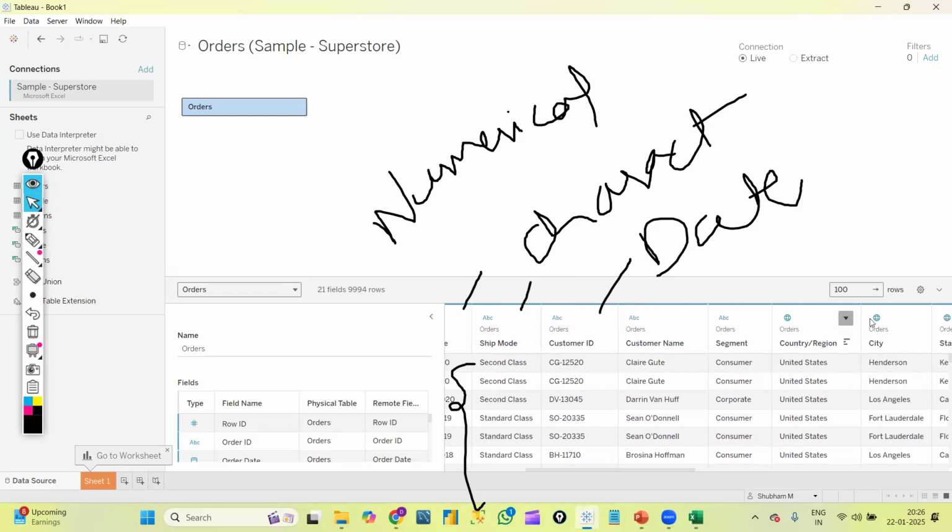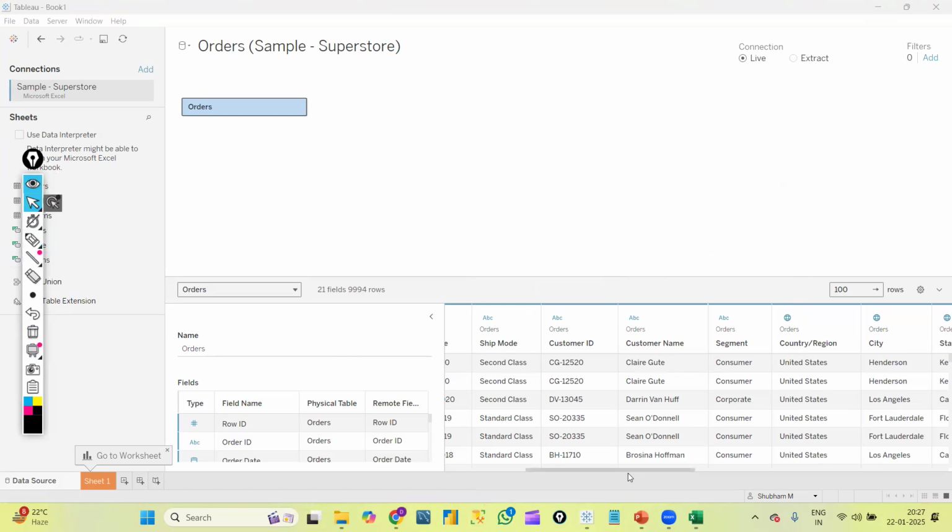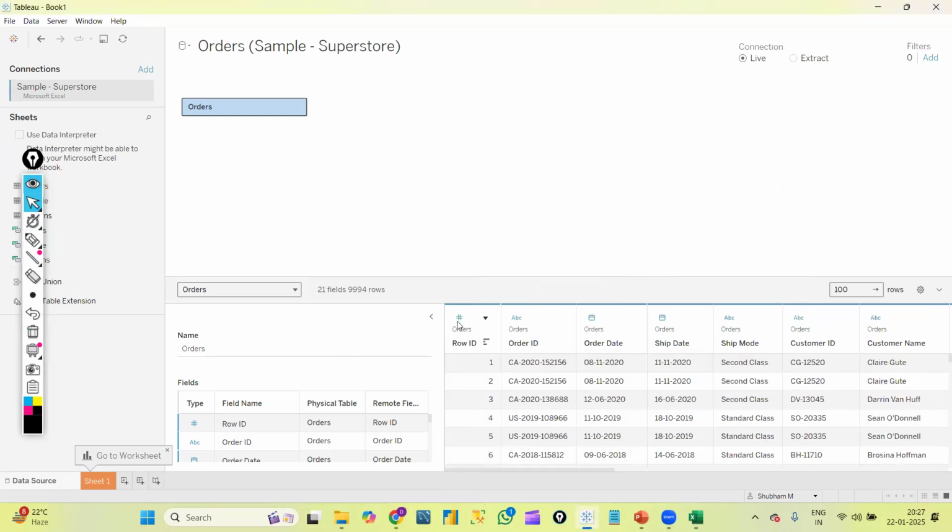This globe symbol is basically for locations. Whenever we are using maps, we will use these columns. The symbol is a globe and the data type is geographical. Everything is such that we didn't manually define any data types. Automatically Tableau recognizes the data types and shows the symbols for us.